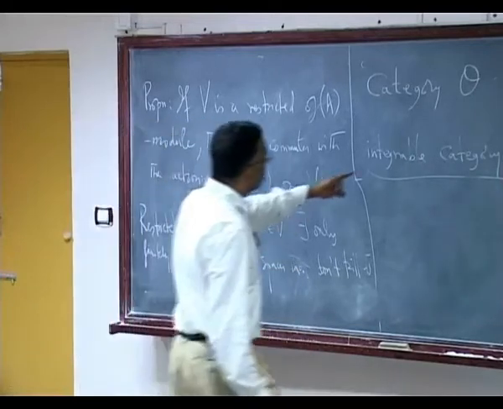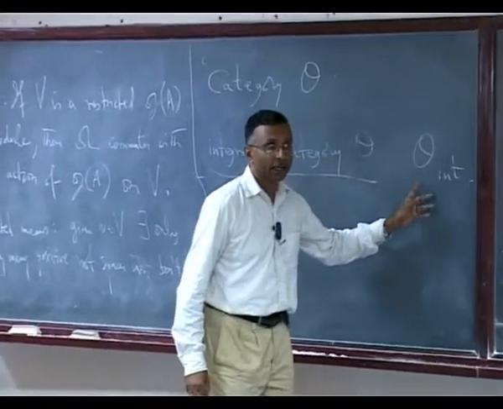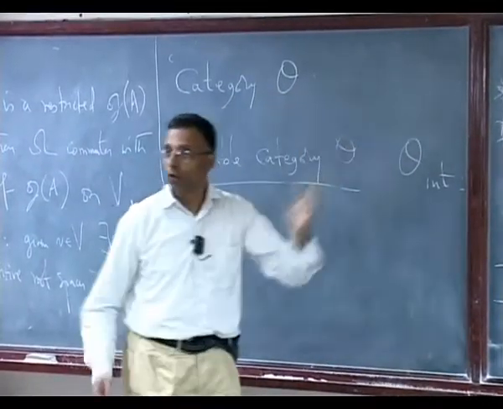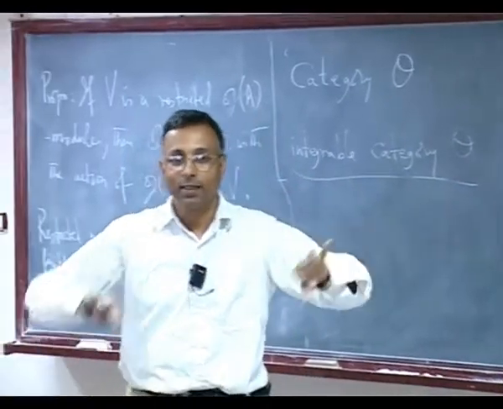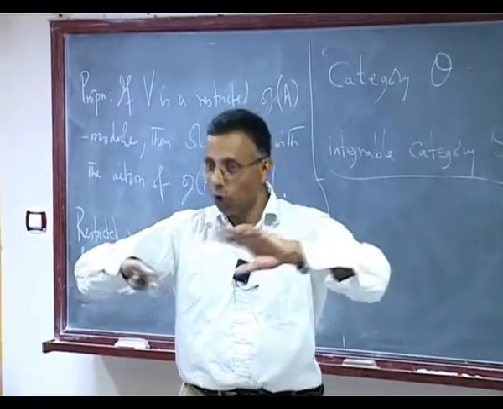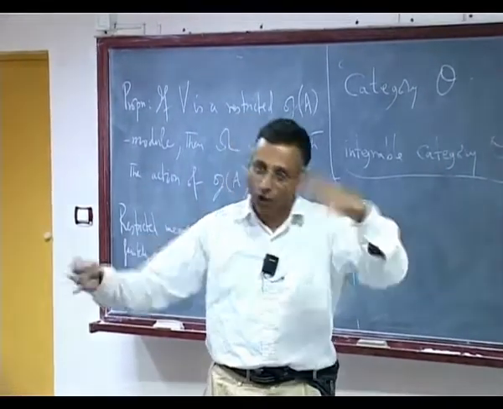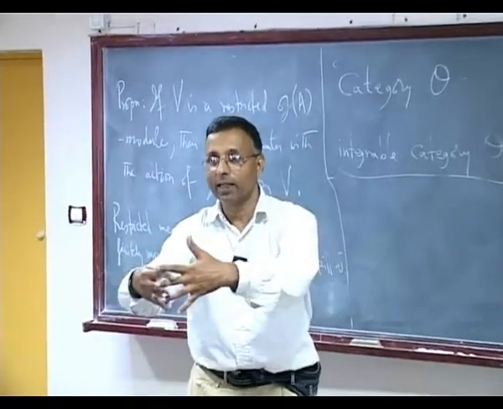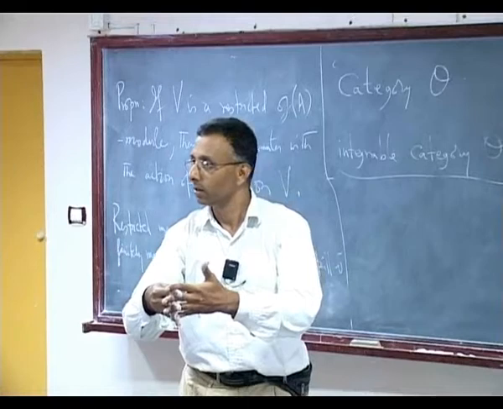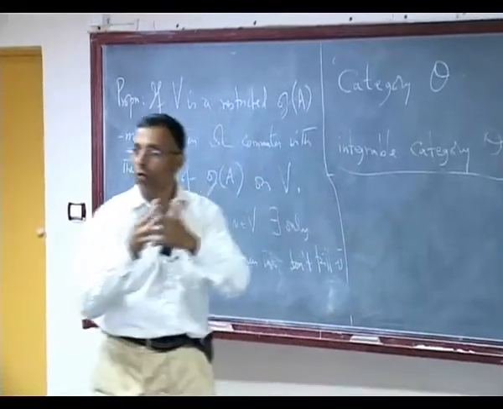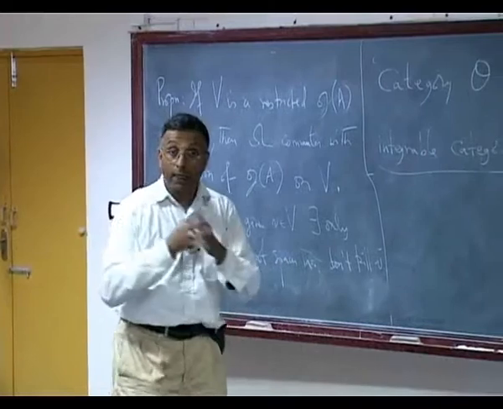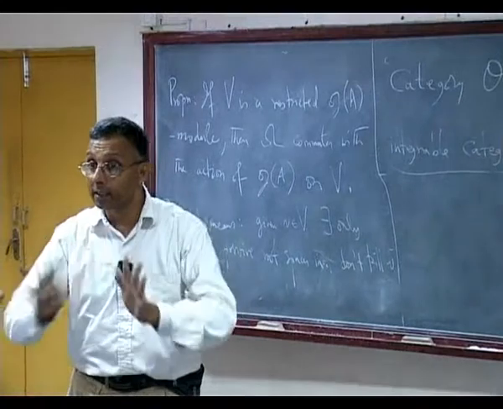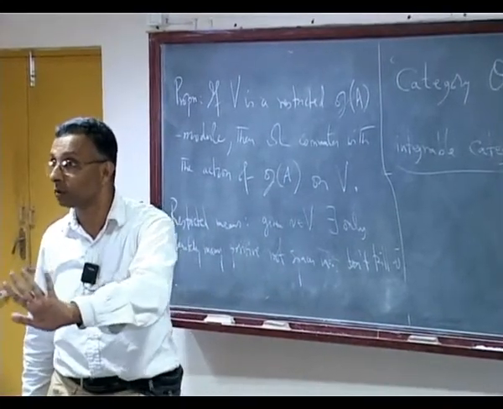So for that, we need to be able to define this category correctly. So what is this category? First we will define O, and then, so there are two things. There is O on the one side, there is integrable on the other side. In both categories there are objects that are interesting which are not in the other category. These are both interesting categories, and when I intersect them I get O int. Okay, so let us recall category O. This already Punita did. Okay. Category O is interesting. The same definition holds in the finite dimensional case, and it is interesting, and it is more than the finite dimensional modules.